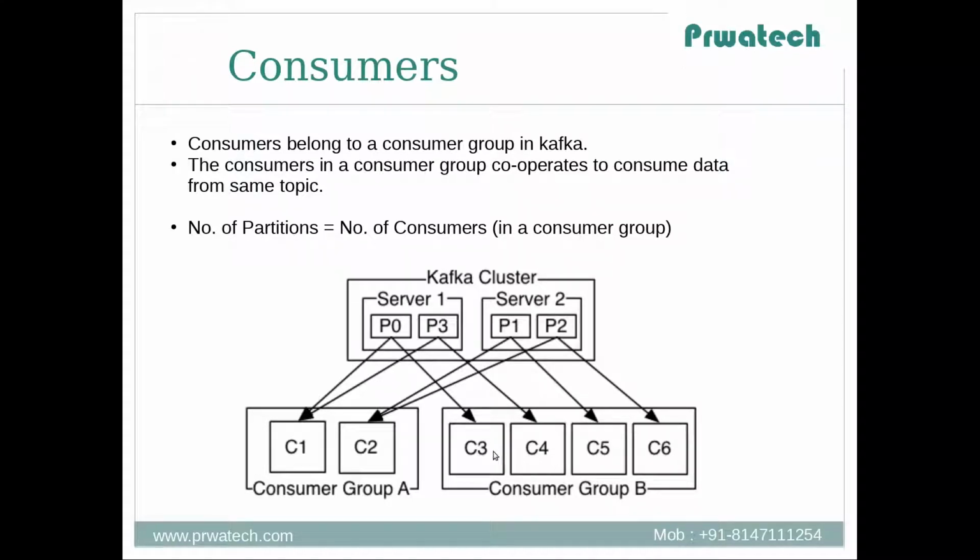But if the IntelliJ consumer also belongs to consumer group B, meaning both consumers belong to the same consumer group, then both consumers will not get the same data. One message will go to the console consumer, then another will go to the IDE consumer. Okay, so this is what I was trying to explain here using a simple Kafka consumer.